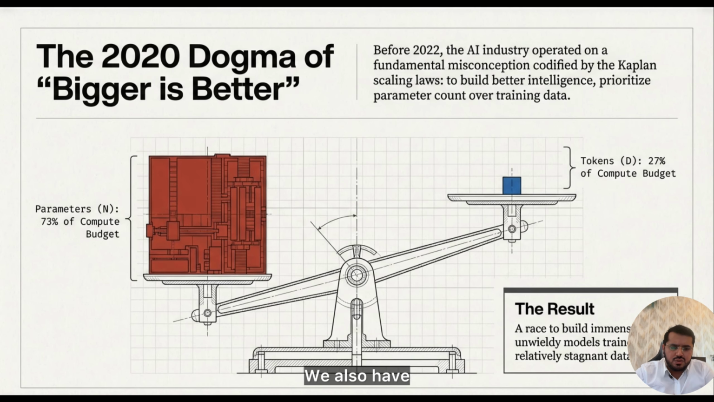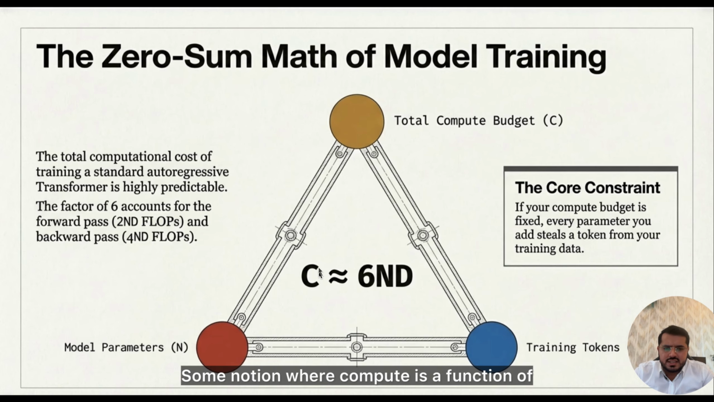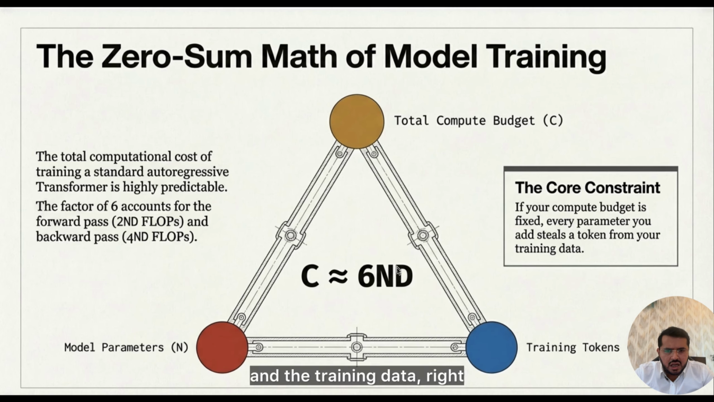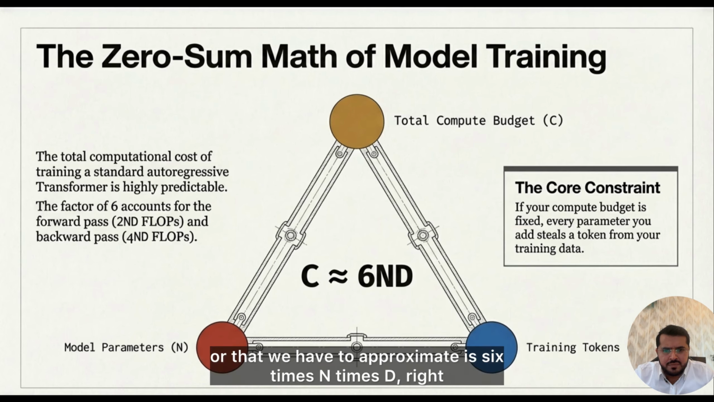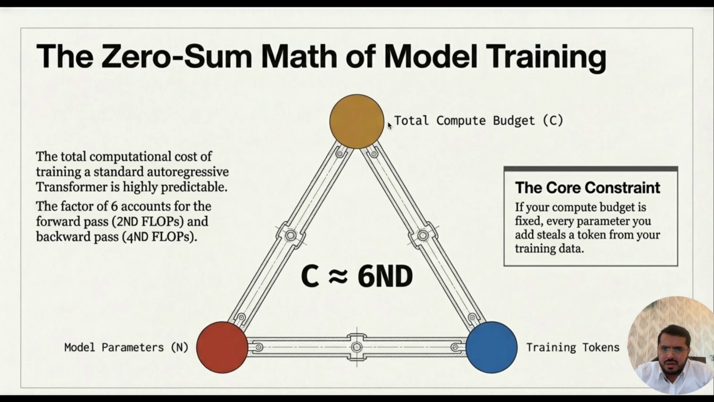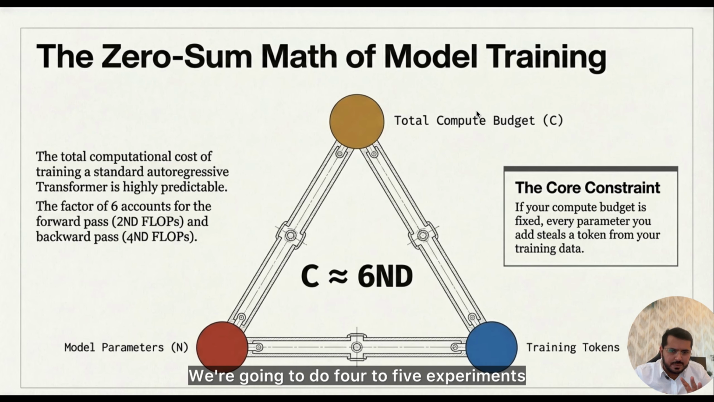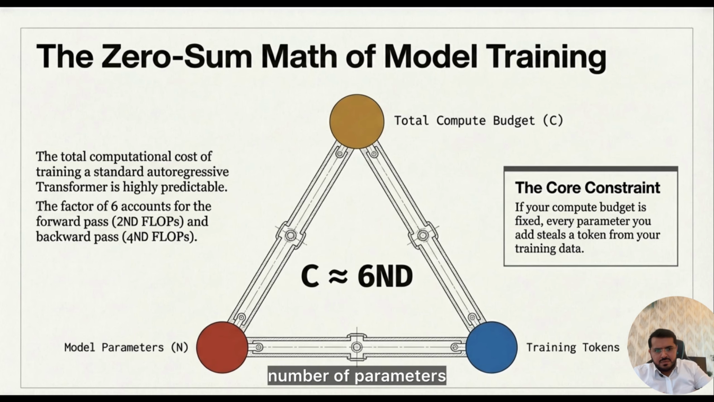So we also have a notion where compute is approximated by the number of parameters and the training data. So N here is the number of parameters and D here is the training data. It's sort of an equation. The total compute that we have to approximate is 6 times N times D, right? So these are the three parameters. We have fixated the compute budget for all the experiments that we are going to do. We're going to do 4 to 5 experiments in this paper. So we know that compute is a function of the number of parameters and data.